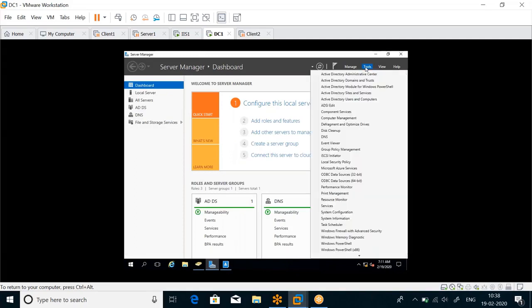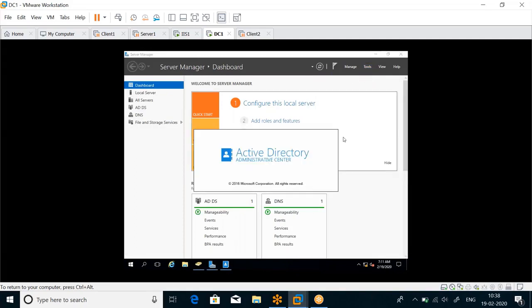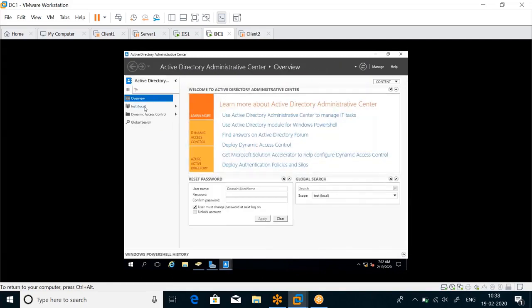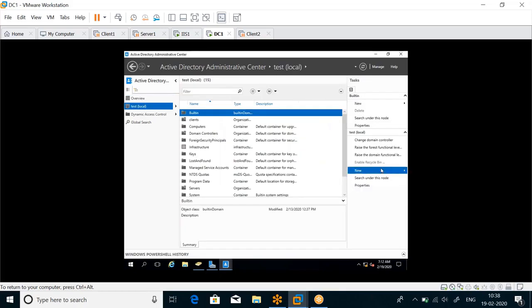And now I'll go back and see if the enable recycle bin feature is enabled. It's still not enabled.